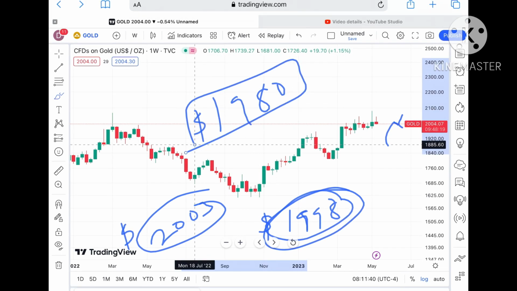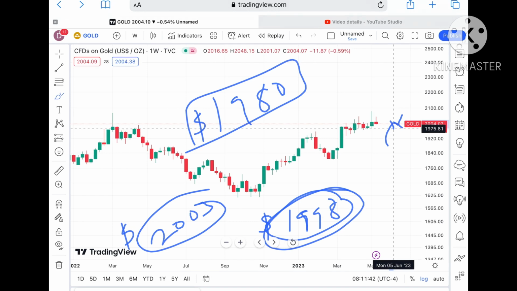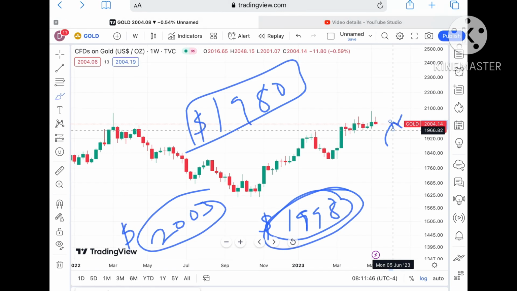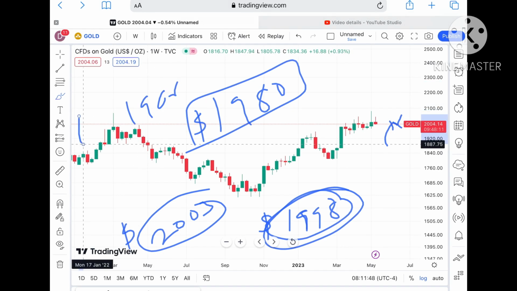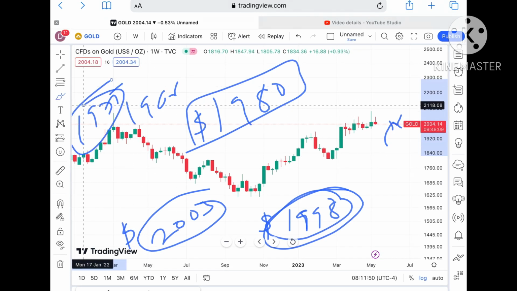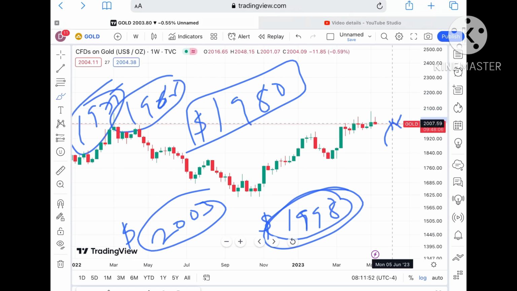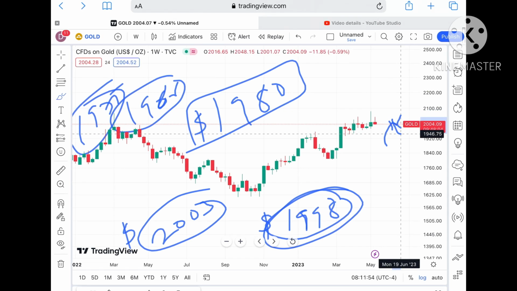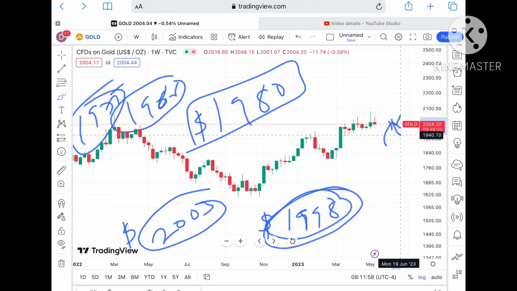Keep that in mind. Once the price falls below a level of 1980, then we can see it can touch a level of around $1975 to a level of 1966. After $1975, we can see a level of $1966, and if that level moves further low, then it can touch a level of around $1951 to a level of around 1940.